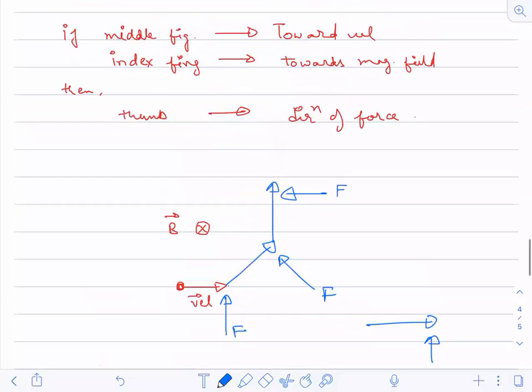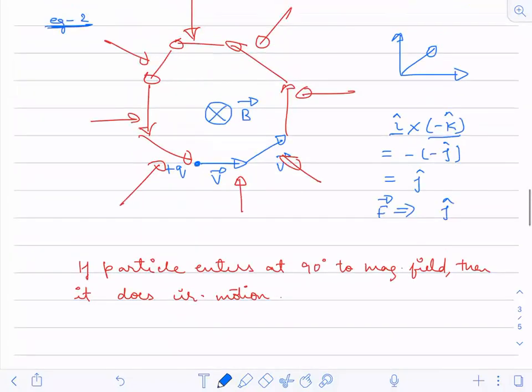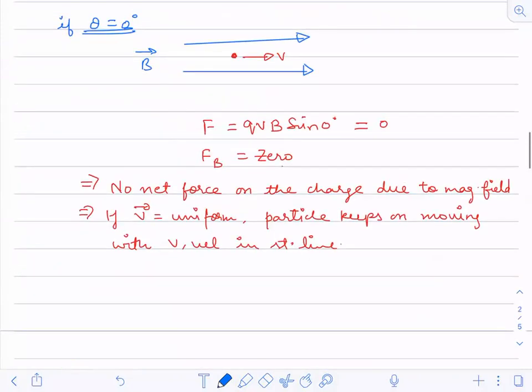Now just see here, in this case the force was equal to 0. There was no net force here, so change in velocity due to this magnetic field will never happen.